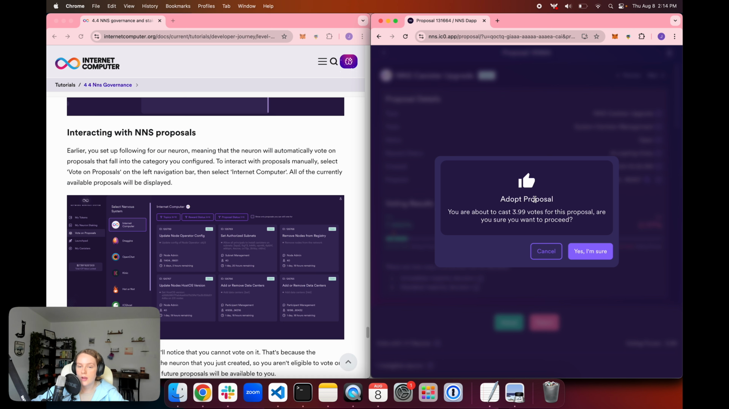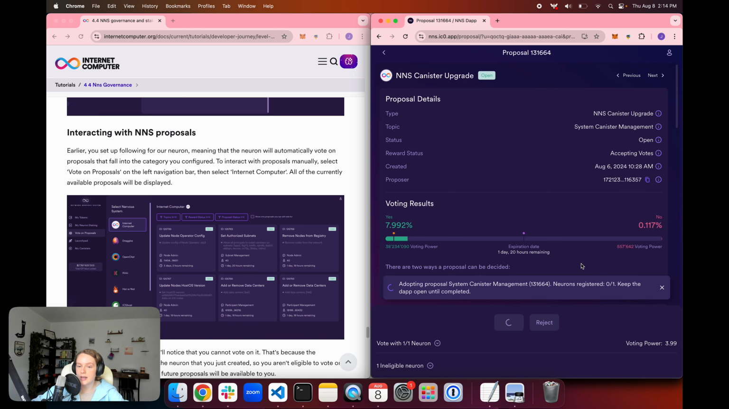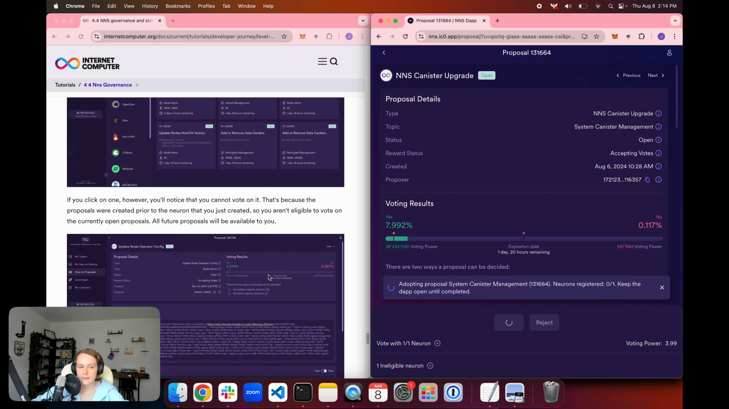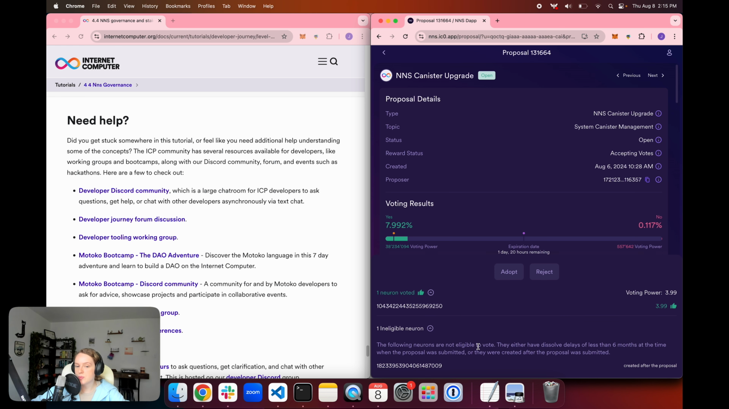So I'm going to adopt this proposal, and it's going to ask whether I am sure I want to cast these votes for the proposal. And I'm going to say, yes, I'm sure. And then we're going to see that the adopting the proposal vote that I just submitted is going to be submitted to the neuron. And then we can see on the bottom here, one of my neurons has voted, and my ineligible neuron was not able to participate because it was created after the proposal was.